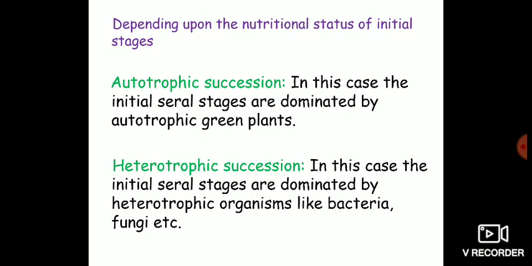And the second one is heterotrophic succession. In this case, the initial seral stages are dominated by heterotrophic organisms like bacteria, fungi, etc. And you have to remember that heterotrophic succession occurs in those areas in which you have the least amount of inorganic nutrients and a large amount of organic matter. Remember, you have a least amount of inorganic nutrients and a large amount of organic matter so that bacteria and fungi can survive there.